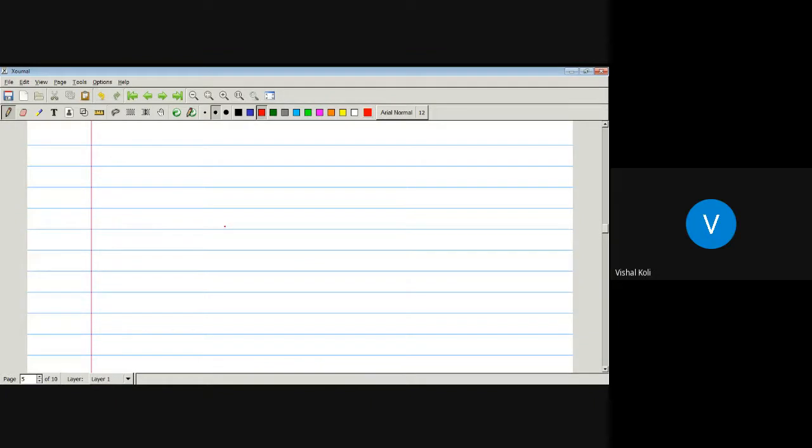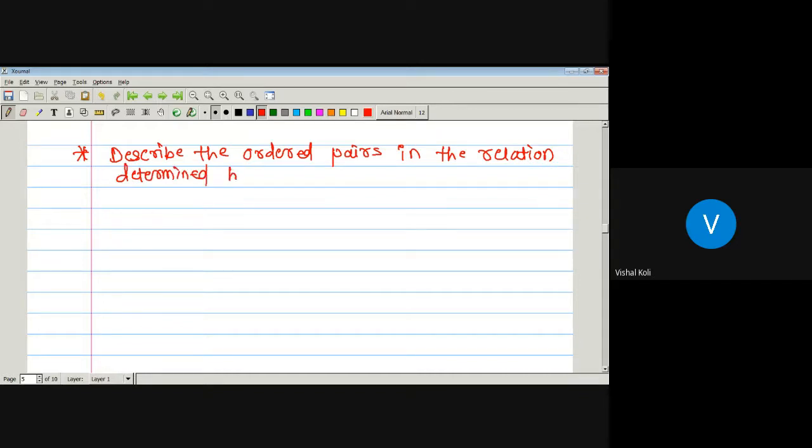Okay, now the next example: describe the ordered pairs in the relation determined by the Hasse diagram.